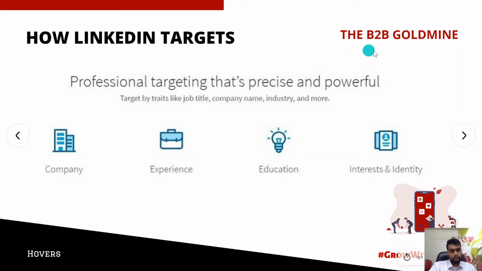First of all, it is important to note that LinkedIn is a business to business gold mine. Whatever you do on LinkedIn is for showcasing your business to business professionals or people working in business. LinkedIn has targeting for professionals that is precise and powerful. You can target by traits like job title, company name, industry, and more. These kinds of targeting, especially the company name and the industry, are not very strong on Facebook and Instagram. That is why LinkedIn becomes powerful for the B2B market.